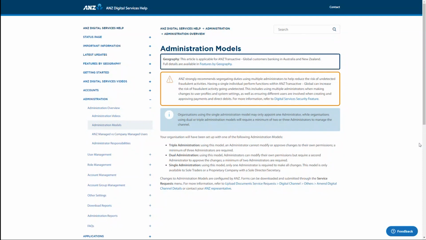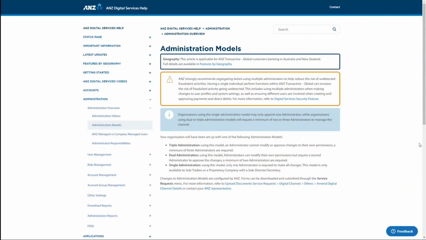The final administration model is single administration, which requires only 1 administrator to make all changes. This model is less common, however, as it is only available to sole traders or proprietary companies with a sole director or secretary governance structure. Organisations using dual or triple administration models will require a minimum of 2 or 3 administrators to manage the channel, while organisations using the single administration model may only appoint 1 administrator. Changes to administration models are configured by ANZ. Forms can be downloaded and submitted through the service request menu.